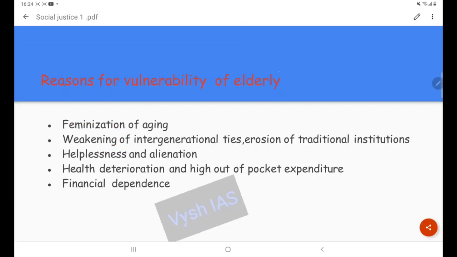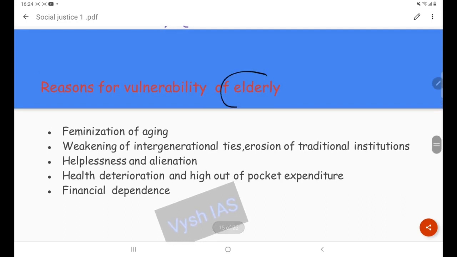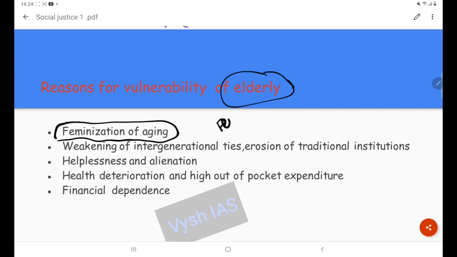So the next vulnerable section is elderly people. How are they vulnerable? What are the reasons? The first point is the feminization of aging seen in the elderly people. This means that the ratio of elderly females in India is more than males. Why is this a bigger problem? Women already face discrimination, patriarchal issues and so on. So when there is feminization of aging, there is a case of double discrimination.